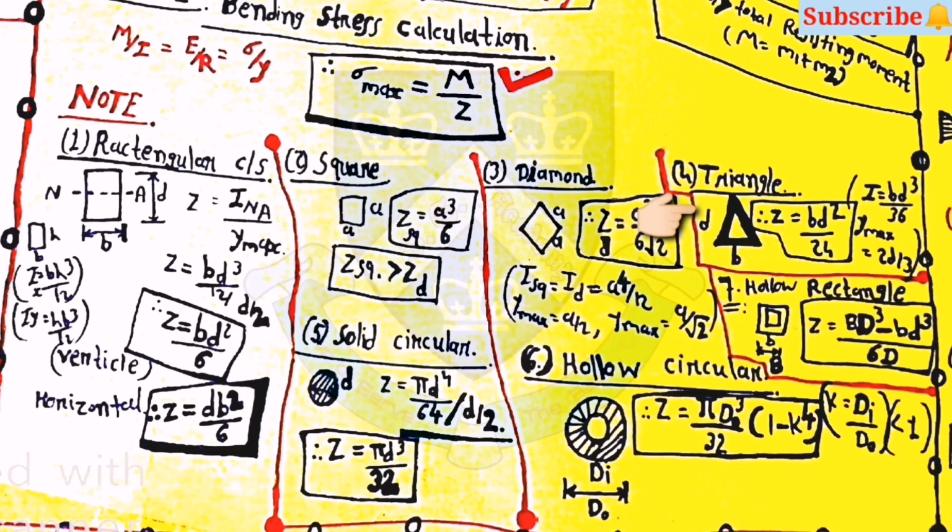And then the fourth one: for a triangle, Z is equal to bd square by 24. For a hollow rectangle, Z is equal to (bd cube minus bd cube) by 60. And for a solid circle, Z is equal to pi d cube by 32. Then for a hollow circle, Z is equal to pi d cube by 32 into (1 minus k raised to 4). Here k is equal to di upon d naught, which is less than 1.